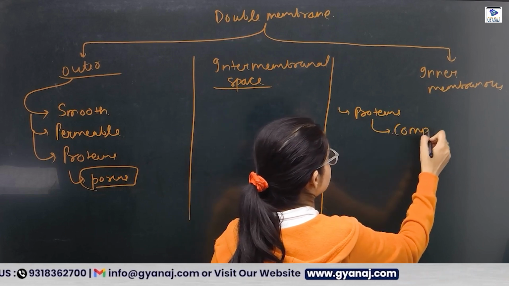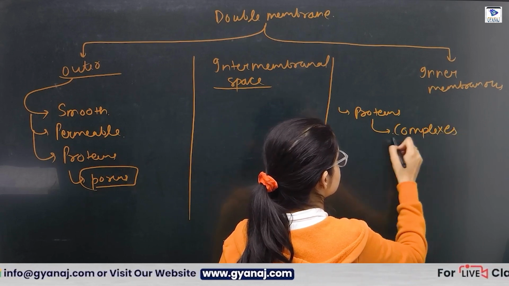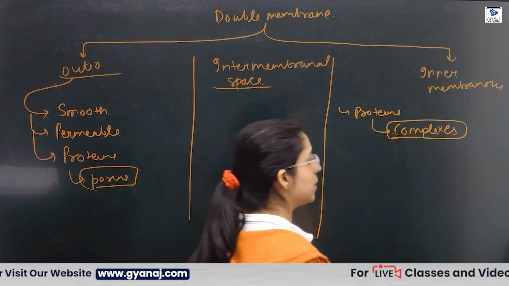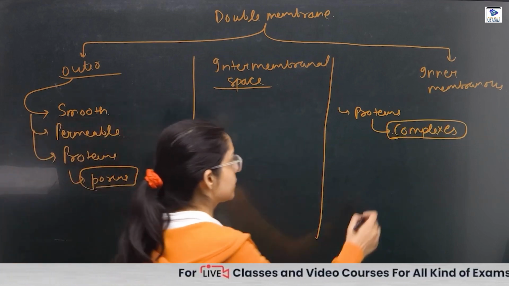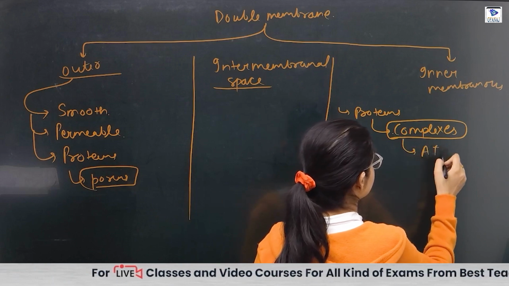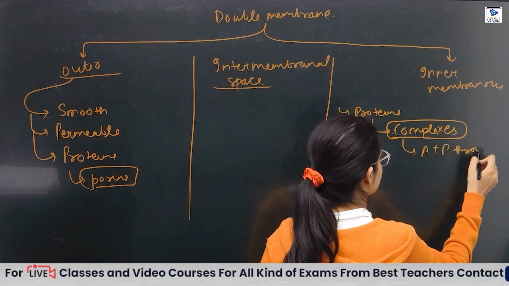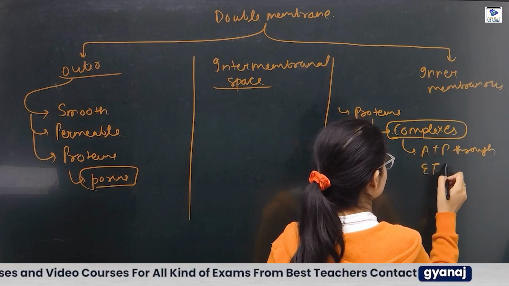Proteins are made up of some complexes, 5 complexes that help in the formation of ATP, that form the ATP through the electron transport chain.